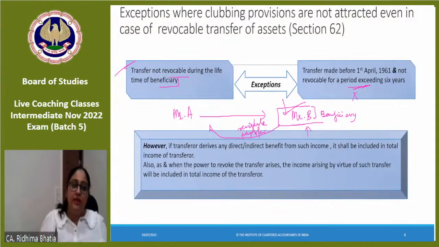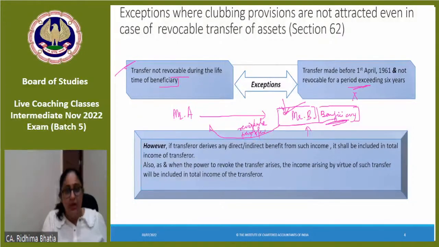अब कि Mr. B जब तक है वो तब तक उस asset का benefit ले. So I had a pure intention to transfer the asset for the well-being of Mr. B, and obviously once Mr. B dies, then obviously the asset will come back to me. So even if there's a provision to come back to the asset, during the entire lifetime of beneficiary, the asset is not getting back. Hence, it's an exception. Then in this case, whatever income Mr. B is generating from the asset which is transferred would not be clubbed.